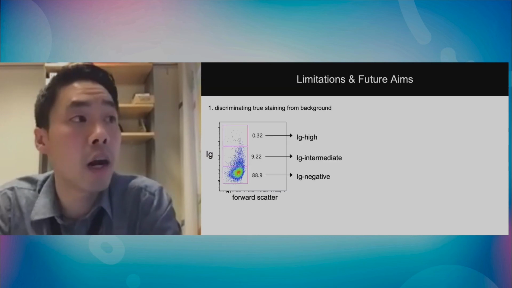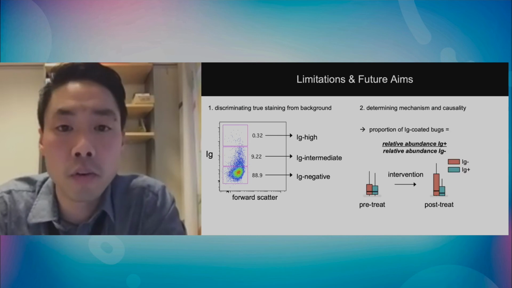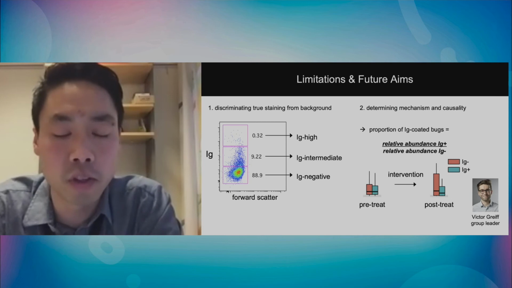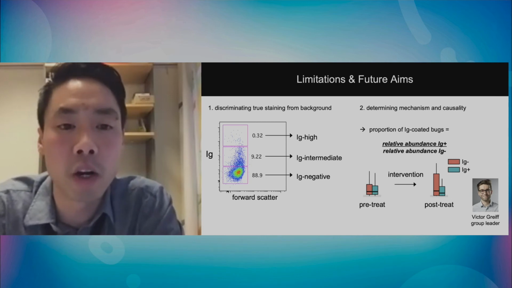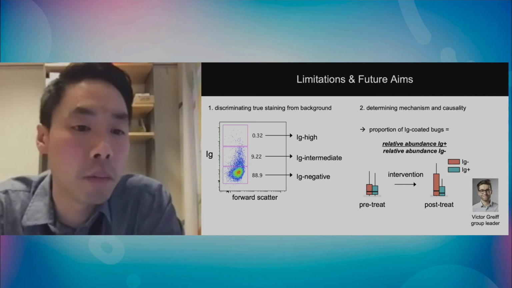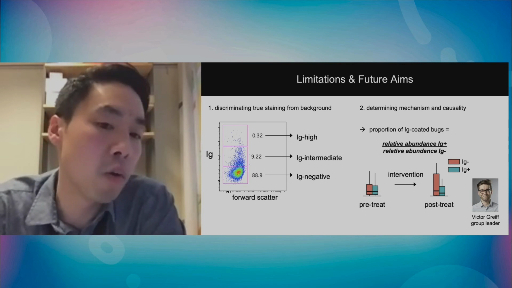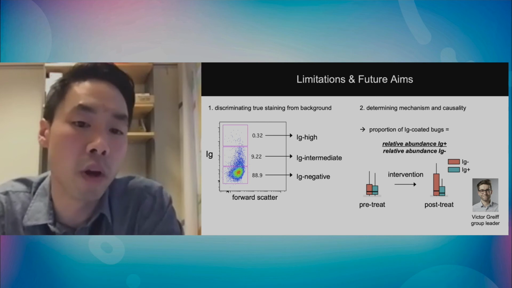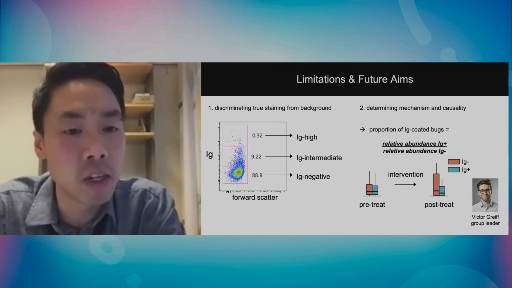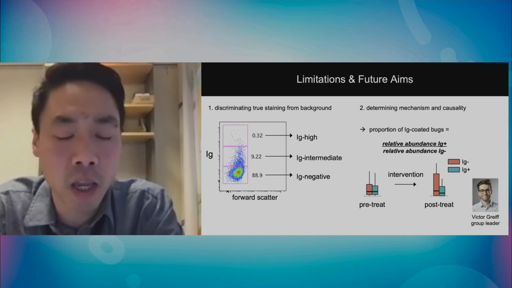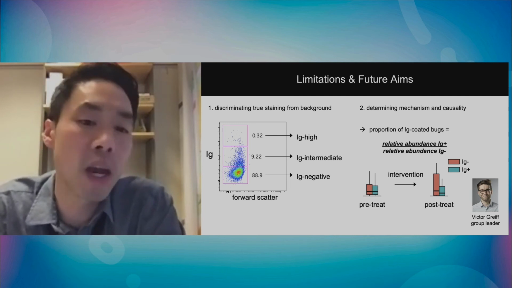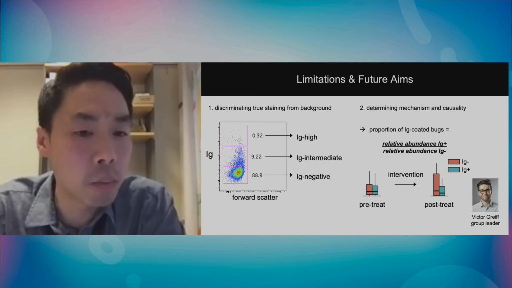I wanted to highlight one limitation and one future direction. I mentioned that we use this Ig coding as perhaps a better way of finding important bugs. What I'm showing on the left here, this flow cytometry plot, is one thing that we encountered again and again: how do we determine what is actually coded? You can see here in the previous data, I had a simplified image where we had positive bugs and then negative bugs. But really each sample is quite different.